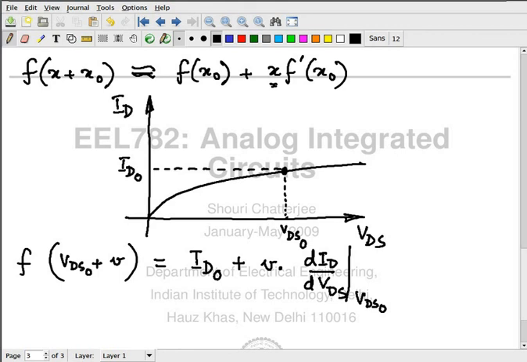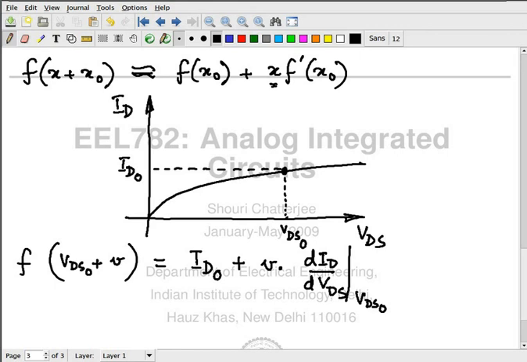So the small signal model is basically a resistor of value 1 by dVDS by dID. Right? This is the small signal model.